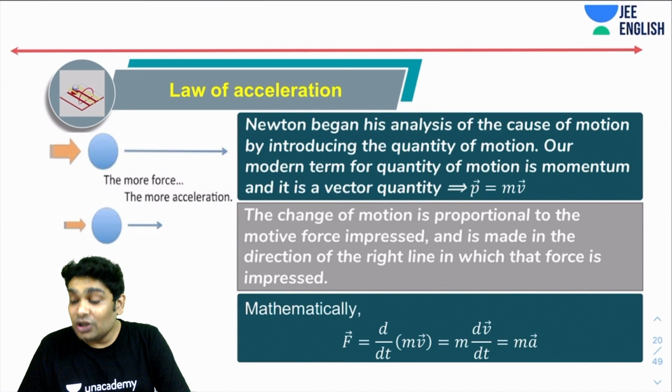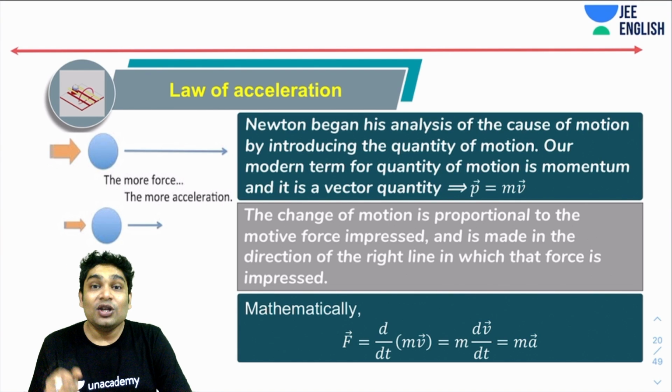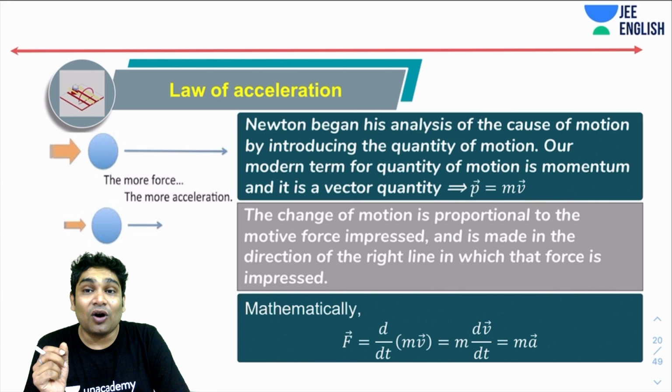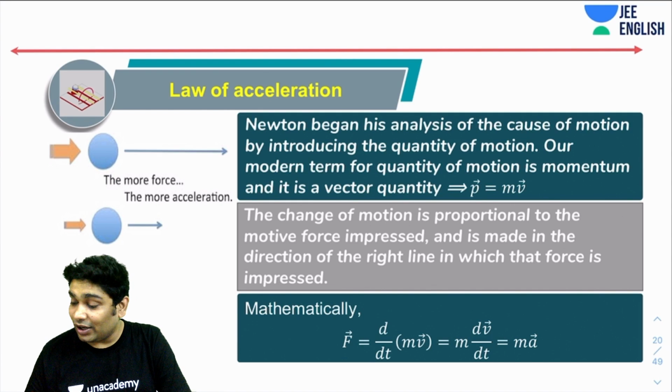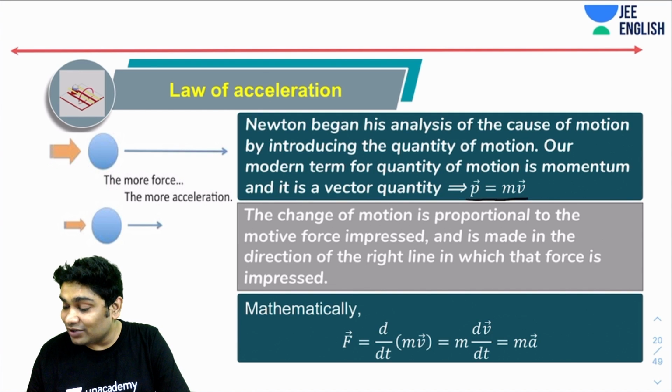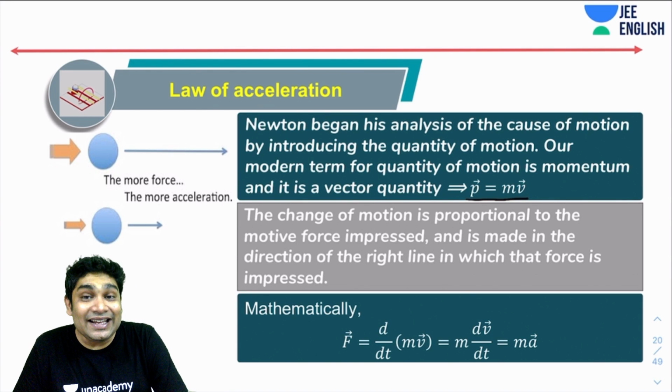To present this law, first we will define another physical quantity, which is called quantity of motion. Newton began his analysis of the cause of motion by introducing a term, quantity of motion. In modern terms, the quantity of motion is called momentum, so we call it momentum: P equals mv. Now, Newton's second law says that the change in motion is proportional to the motive force.